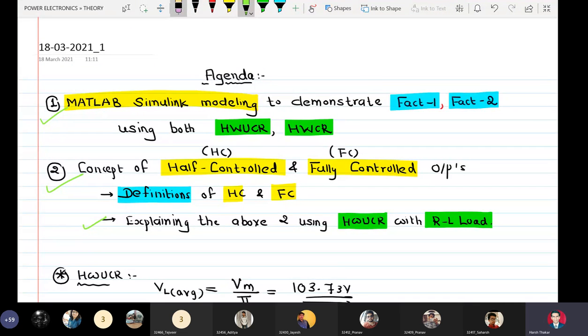So now this is actually not covered. It will be covered in today's 3 to 4 p.m. session, that is, analyzing half wave uncontrolled rectifiers with RL load.